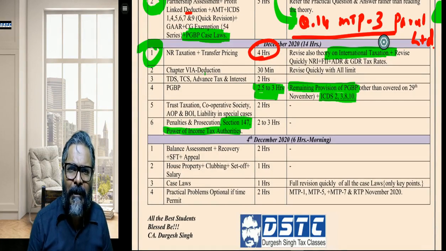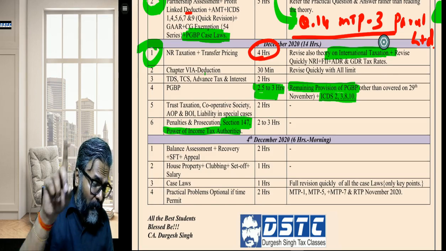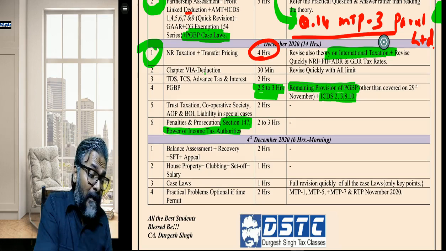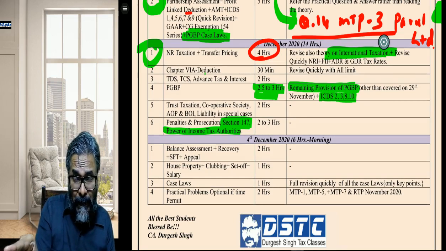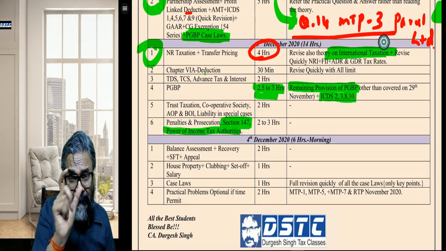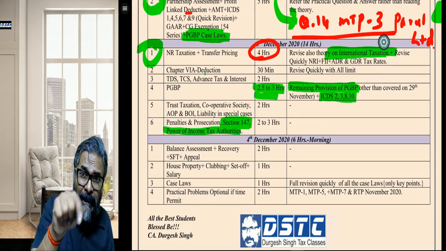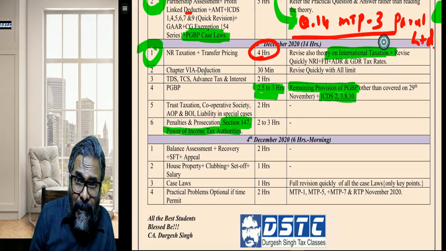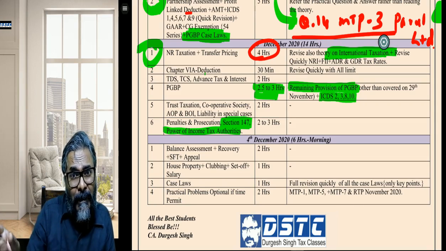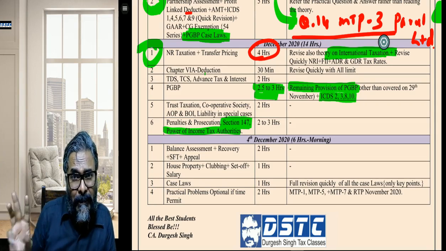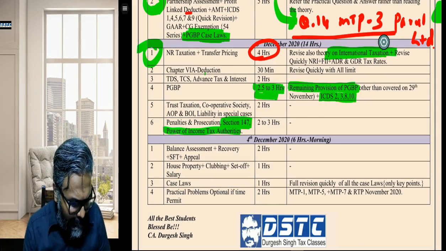Balance assessment. You will ask, what is left in balance assessment? Assessment in consequence of search. Okay, students, one thing: Power of Income Tax Authority. In the Power of Income Tax Authority, don't forget Survey 133A and 132, the search. And when you do search, ensure to do three things. What is the deemed and constructive seizure? What is the concept of the order of restraint? And the last is the provisional attachment. These are the three concepts, students, that you will ensure to put forth in this regard.